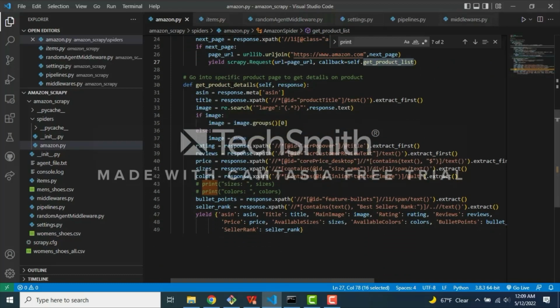So going into the get product details function, there is, like I mentioned, the Amazon number that we want to get. There's a title, the image, if we want to search for specific images, rating, reviews, price, sizes and colors, bullet points, and seller rank. We're going to be extracting all of these. And then, like I mentioned, I do not have items, like fields, that I have built. I just simply return a dictionary of all these different elements.